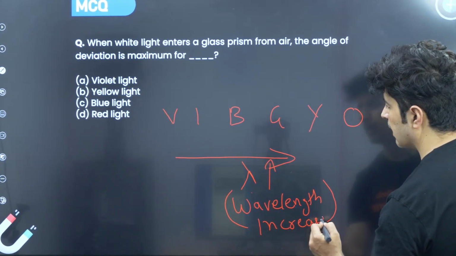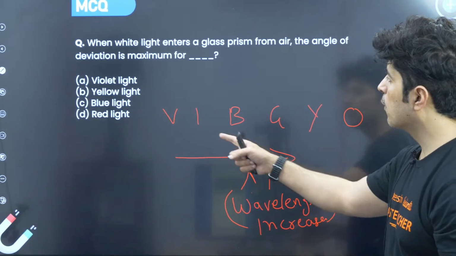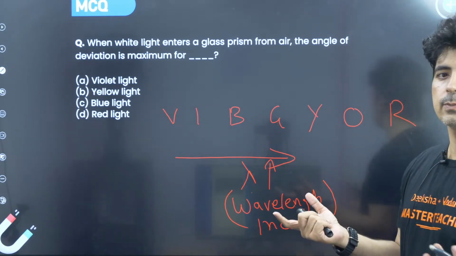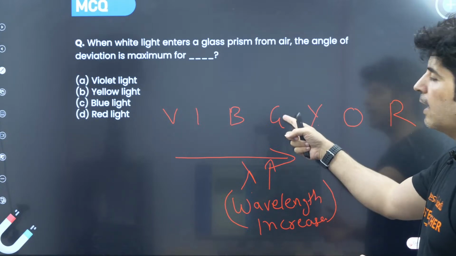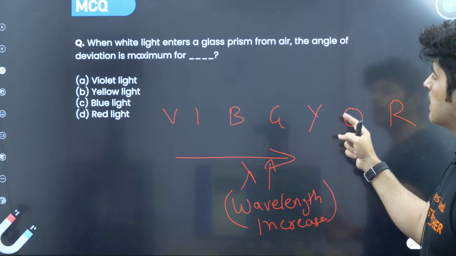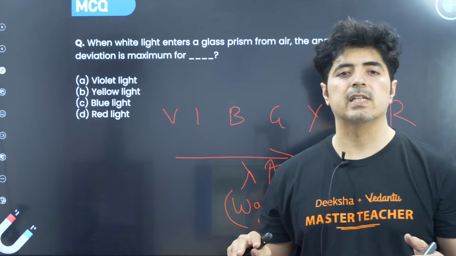Because of this wavelength increase, as the wavelength is more, the deviation is less. So if you go from V to R, let's say I want to know which has more deviation, yellow or green? Green will have more deviation than yellow, because its wavelength is less. Whichever has less wavelength, deviation will be more. Whichever has more wavelength, deviation will be less.